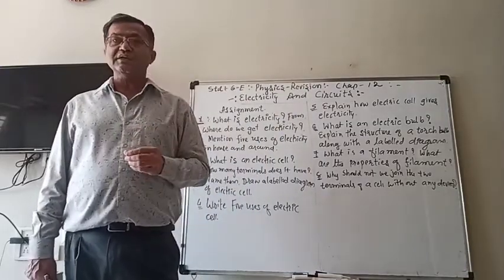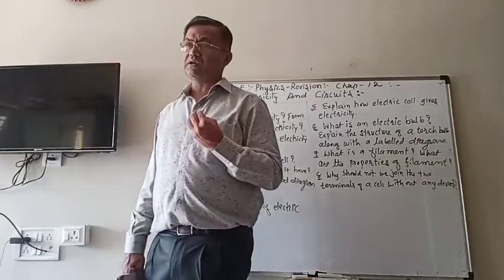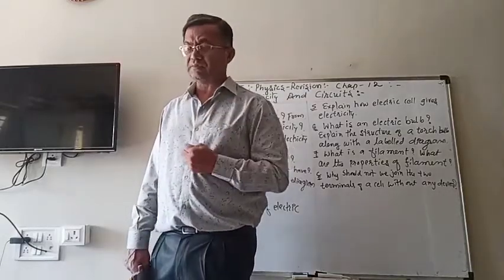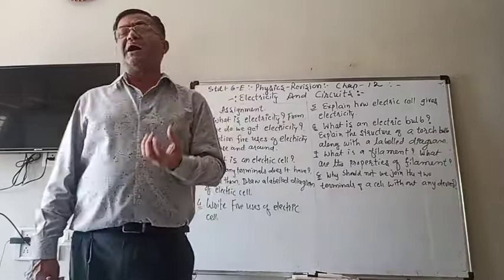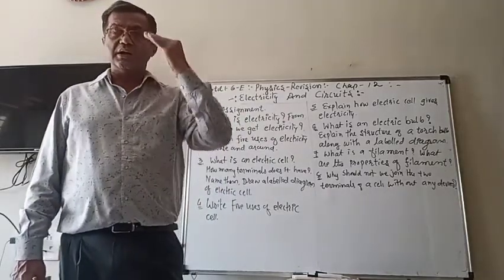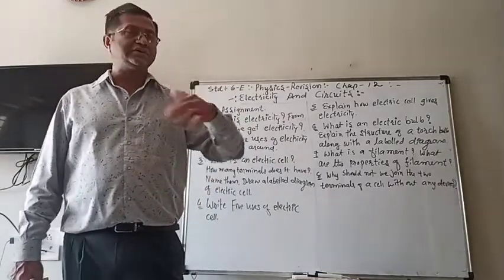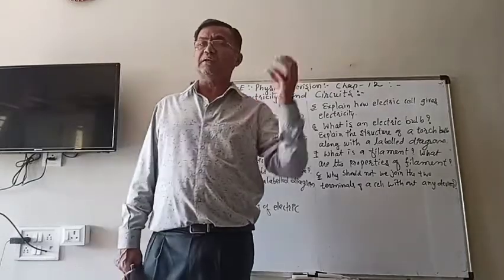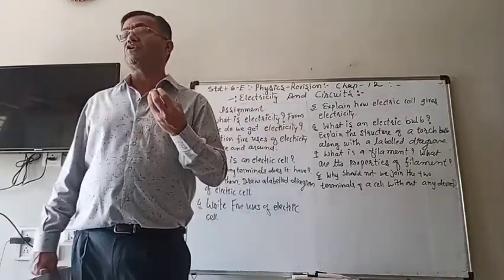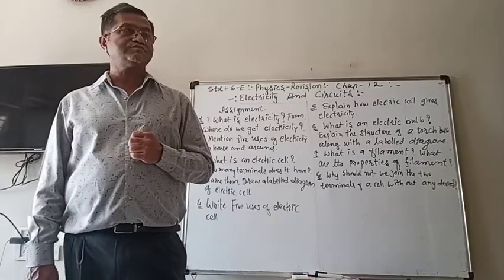Otherwise, what will happen? If the filament is made from a low melting metal, then because of the high temperature the metal will melt and the filament will break. We call it a fused bulb.